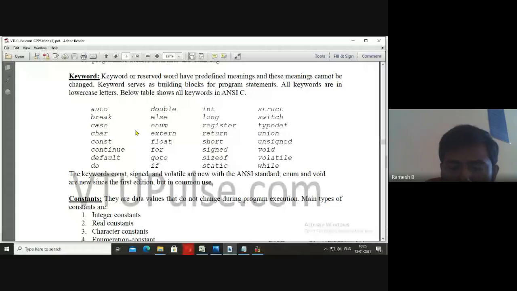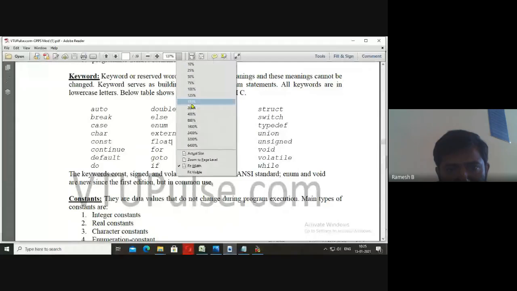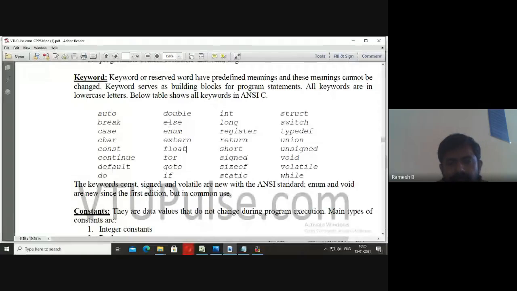Everybody, I will wait for your inputs. Shall I bold? Shall I enlarge this one? I will increase the size. Say I will make this one as 150. Type me five keywords.